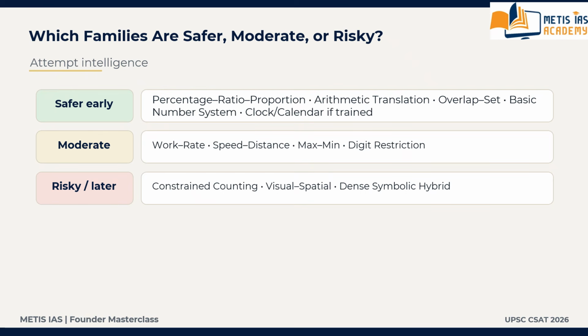The risky or later families are often dangerous or leave for later. These become risky if the structure is not immediately visible: constrained counting and arrangement, visual spatial structure, dense operator, symbolic hybrid. So your job in the exam hall is not only to know mathematics.